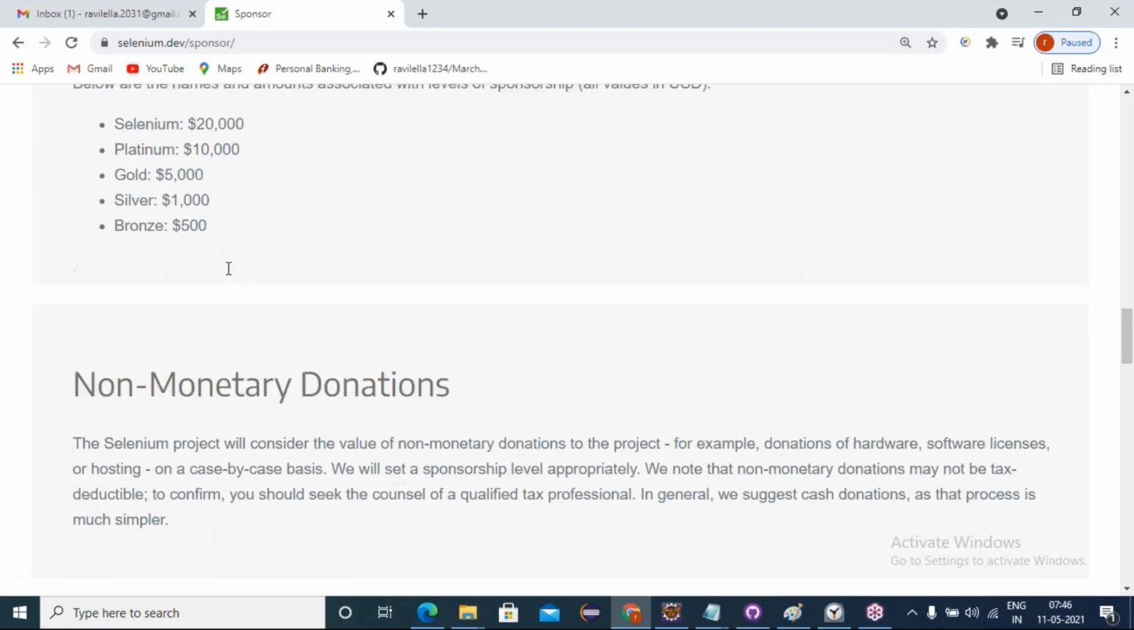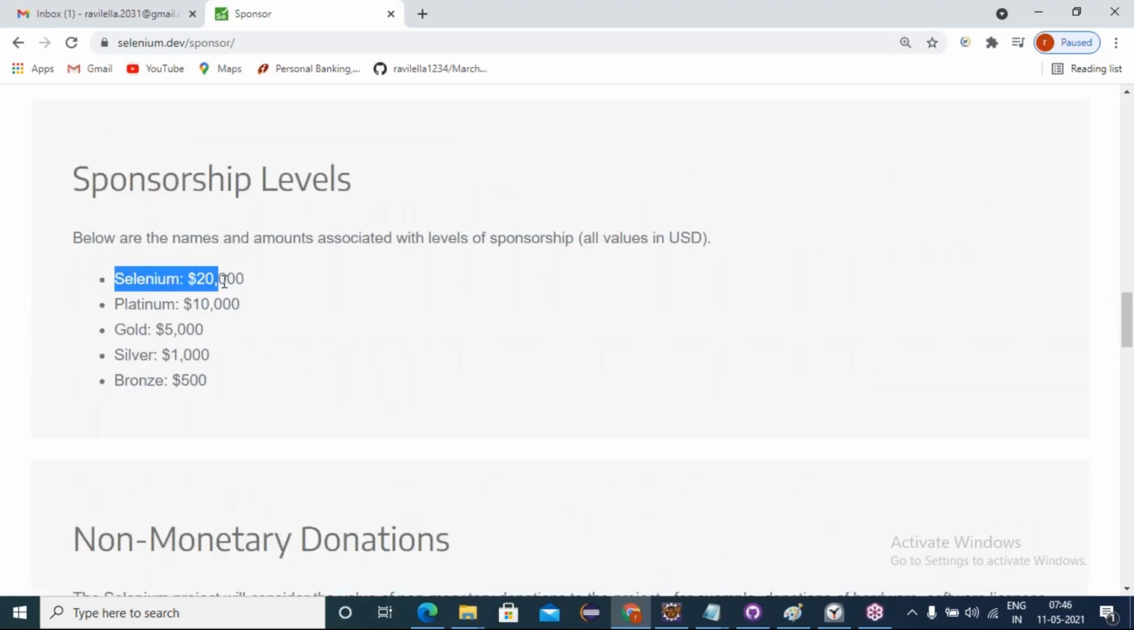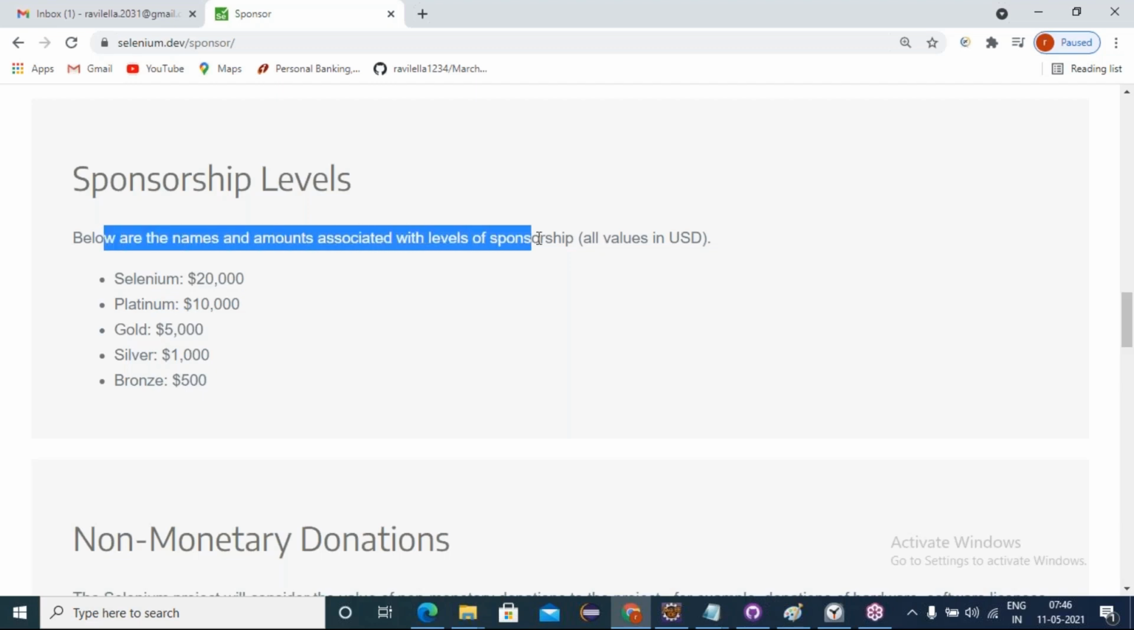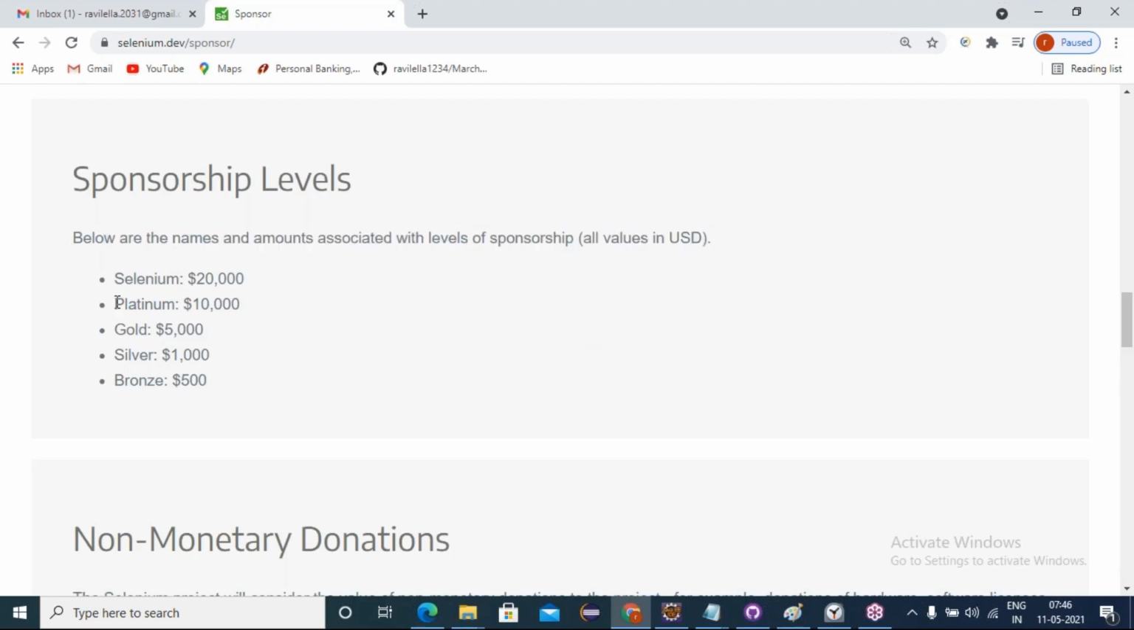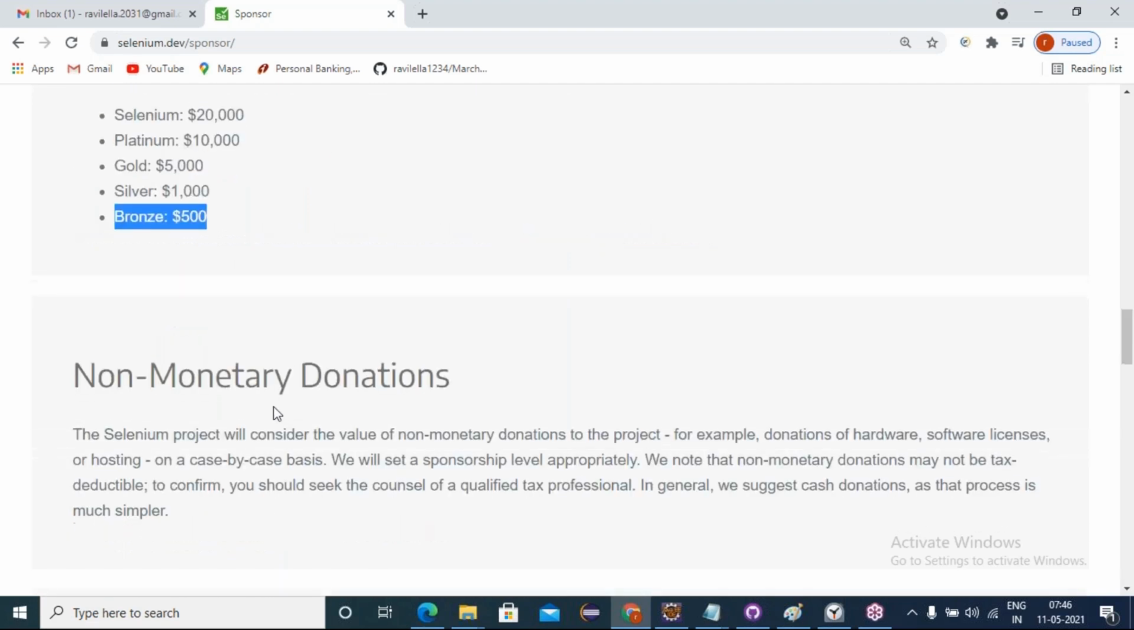Benefits, all those things will be here. For Selenium level sponsors, you have to pay $20,000. Below are the names and amounts associated with each level of sponsorship, all values in USD only. For platinum level sponsorship, you sponsor $10,000 and become part of this Selenium community. Similarly gold level, silver level, and bronze level.